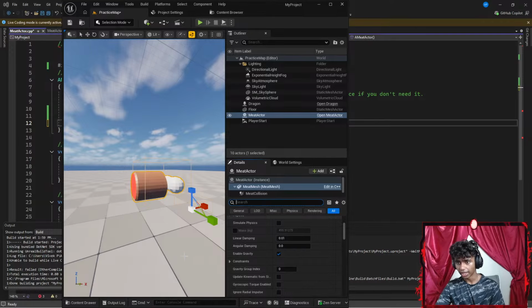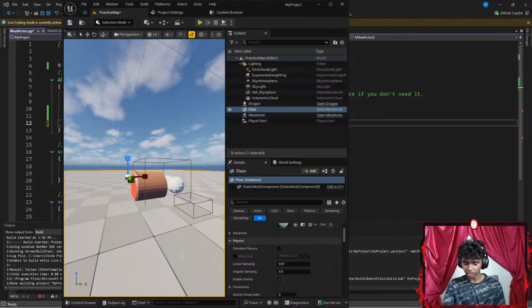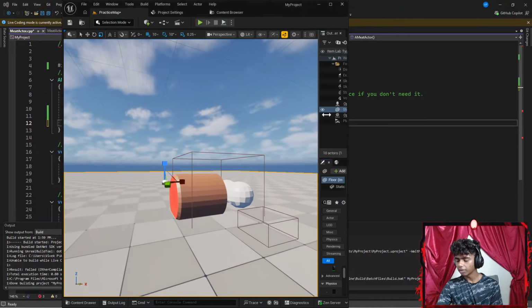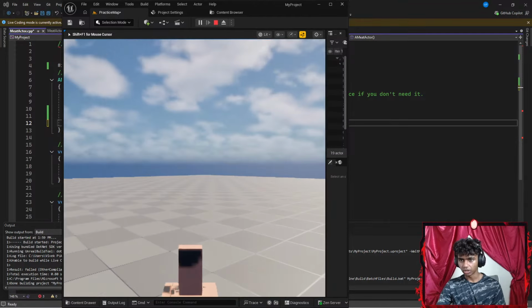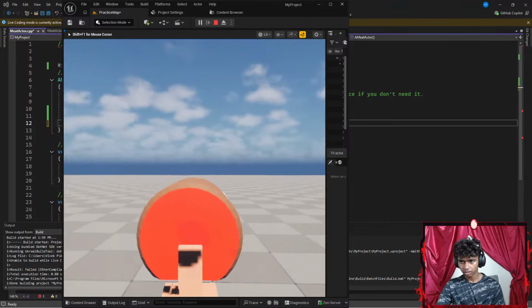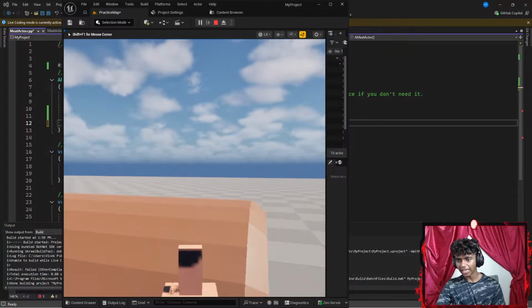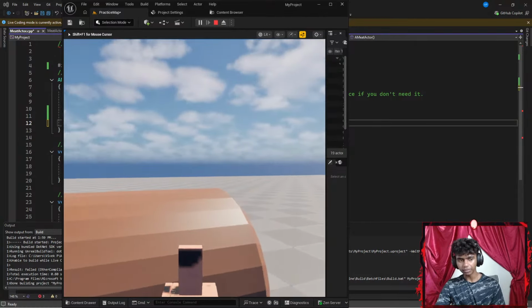So let's go ahead and hit Control Alt F11 real quick to patch my code. While it's patching, I want to go ahead and get this lower. I'm assuming everything should be blocked now. Let's go ahead and run the code real quick. I mean, I am being blocked. Oh wait, I am being blocked right now.